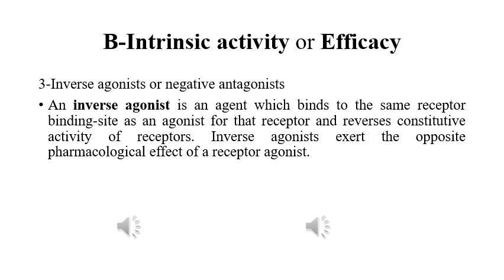It means that the inverse agonist possesses affinity, and it possesses intrinsic activity, but this intrinsic activity has a negative sign, a minus sign, that is, it is below 0. For an agonist we say it is 1. In the case of a partial agonist, the intrinsic activity varies between 0 and 1. In the case of an inverse agonist, it is less than 0, that is, negative 1.